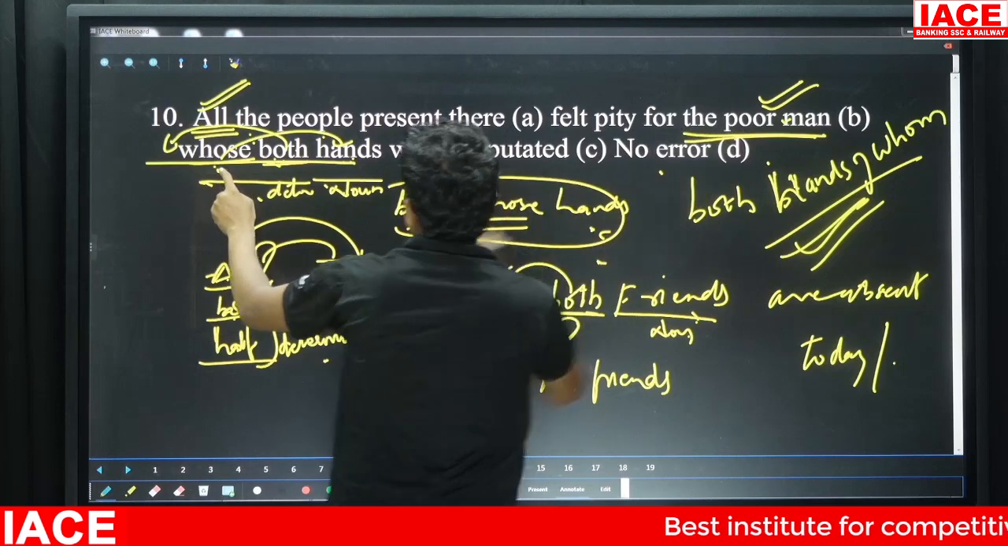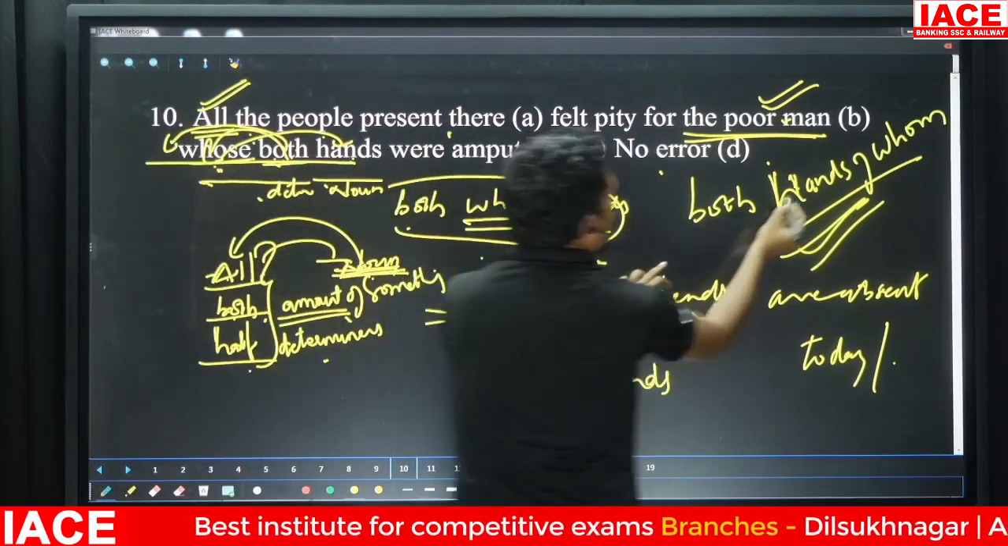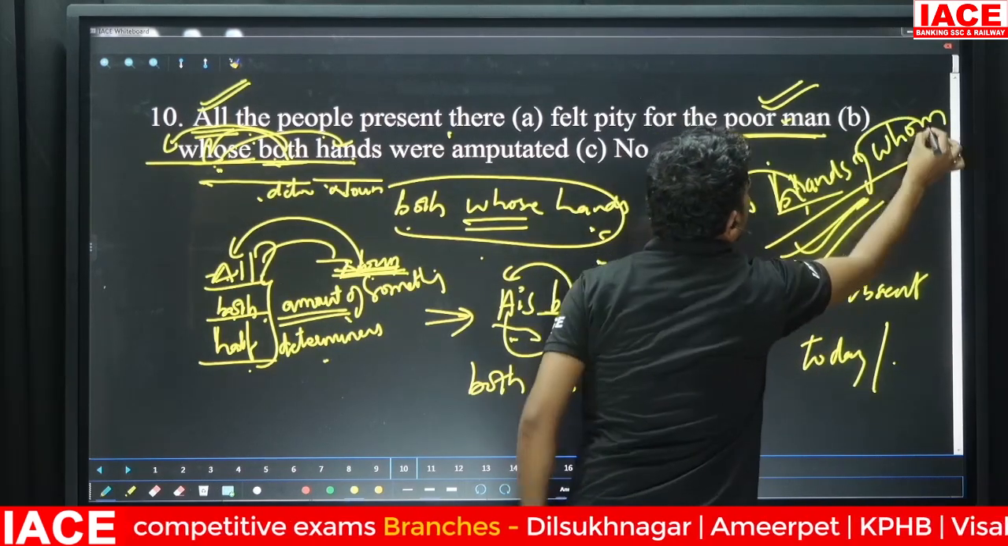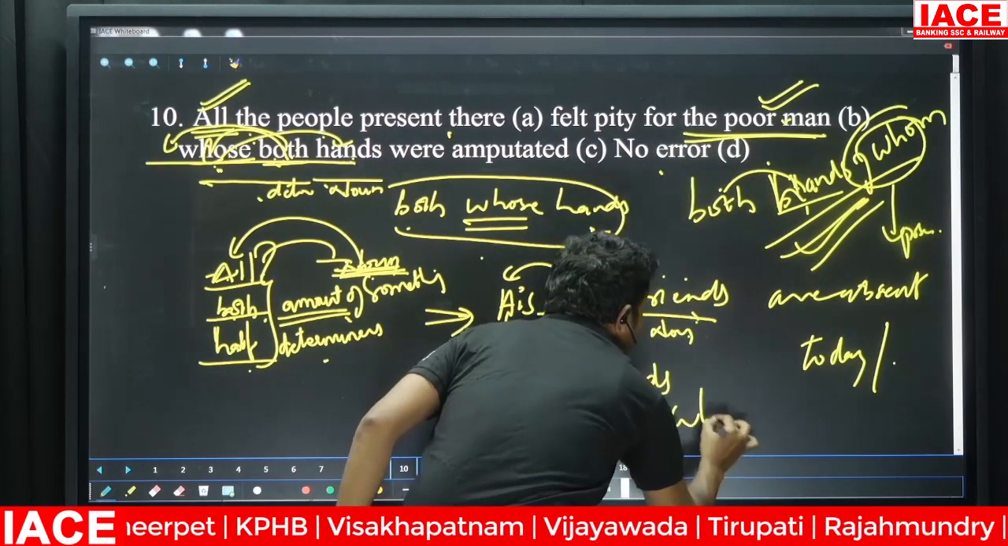The poor man. Both is what? Determiner. Both should be used first. So that is what I did. Hands is your noun. Both of whom, which is indicating what? Possession. Nothing but possession. Let me write here.